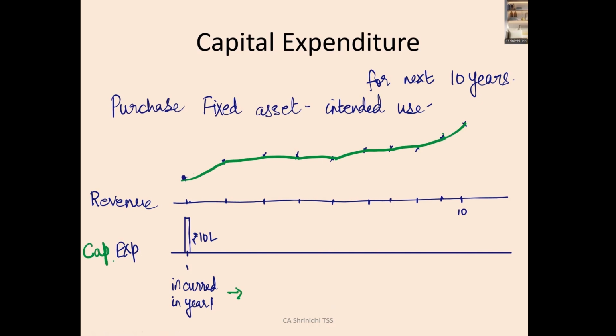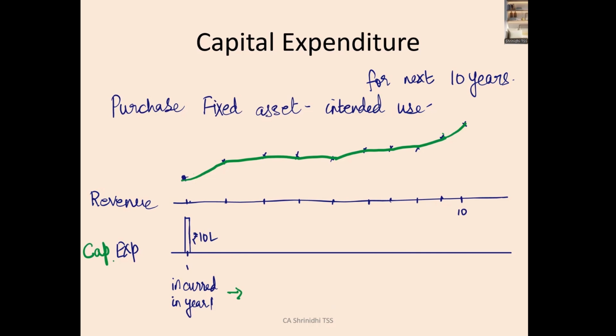Would you like to see the graph? Do you see the graph? Yes, you see an upward graph, right? You see that the revenue is increasing year on year and there is an upward trend over the next 10 years. So that means, though the expenditure was incurred in year 1, you see the benefit of that expenditure over the next 10 years in the revenue, correct?